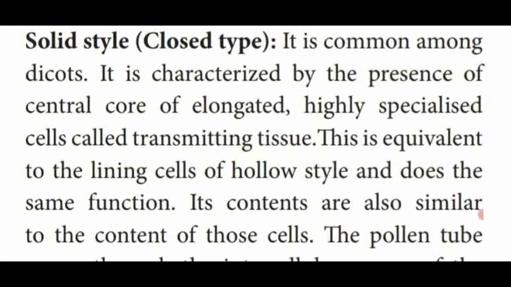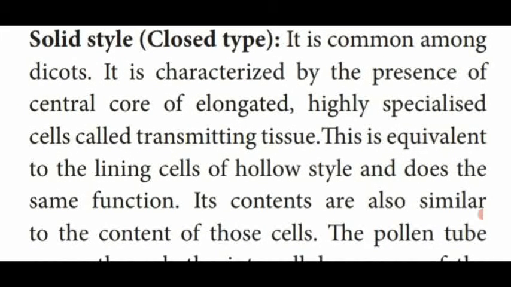Now we are moving to the next one, solid style or closed style, which is common in dicots. This type of style contains a central core of elongated, highly specialized cells called transmitting tissue. This type is mostly similar to the hollow type, but the function is somewhat different.